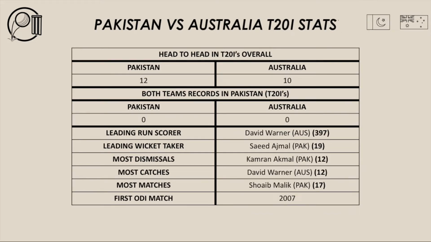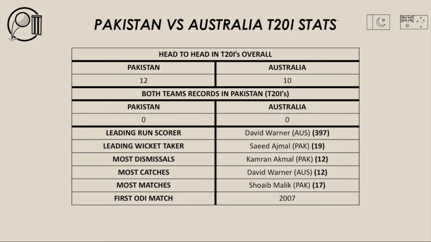Let's have a look at the T20 international stats between Pakistan and Australia. Head-to-head in T20 internationals overall, Pakistan have won 12 to Australia's 10. Both teams' records in Pakistan in T20 internationals, both teams haven't played a T20 international in Pakistan before. The one-off T20 international in this tour for Australia will be their first T20 international played in Pakistan.